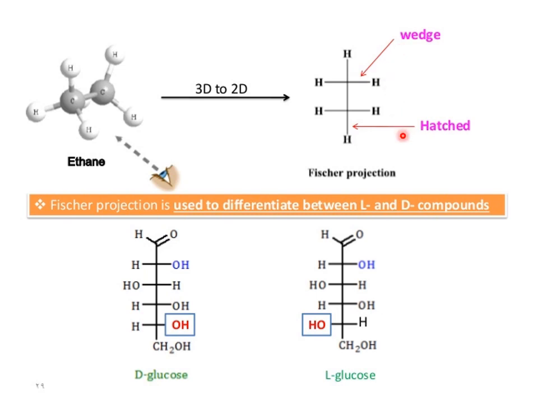Usually, with the help of Fischer projection, we can discriminate between the D and L glucose. This is the structure of glucose. This is D glucose. This is L glucose. In my previous lecture, I elaborated the terminologies D and L. D means, this is the convention, here the OH group is on the right side. L means here the OH group is on the left side. This is only a convention.